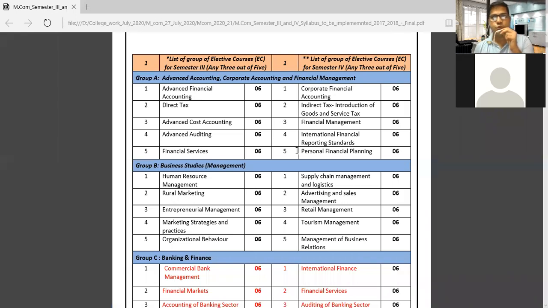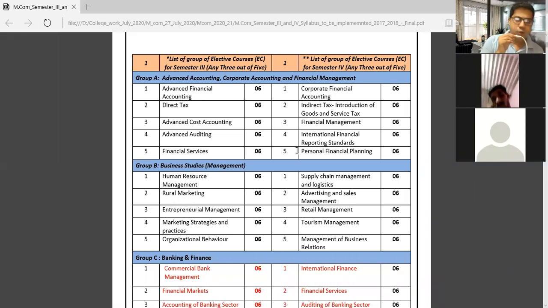I hope you understood what is going on. Now these three subjects, advanced financial accounting, direct tax, and financial services, are very important. You should study properly. You will score maximum marks, and these three subjects belong to advanced accounting, audit, corporate accounting, and financial management.